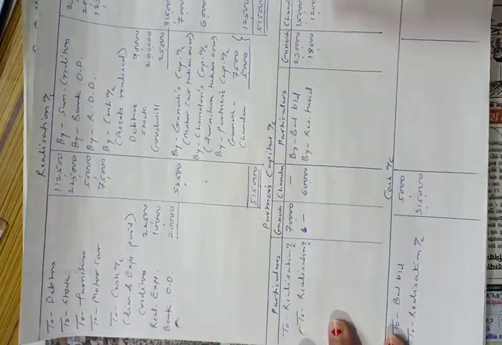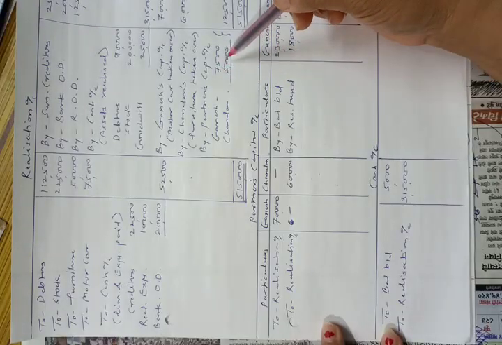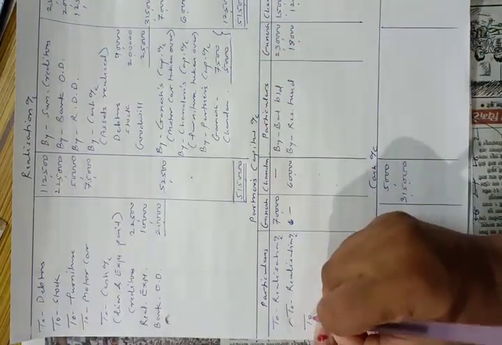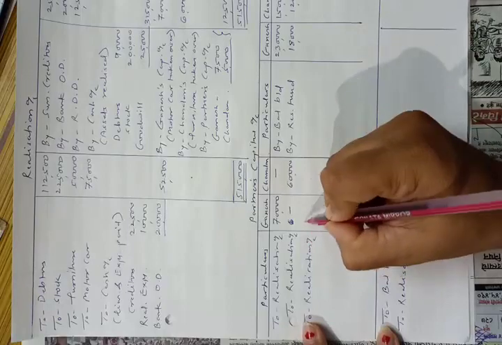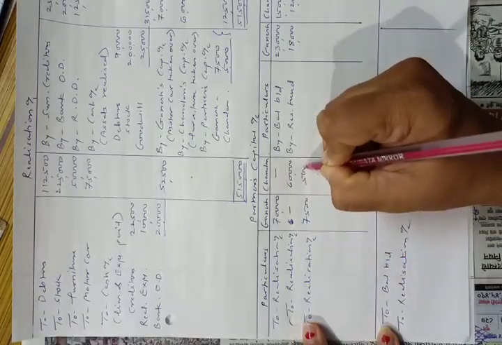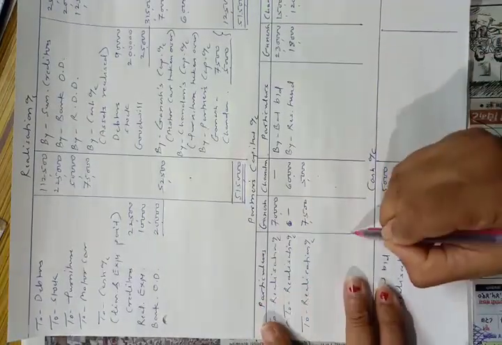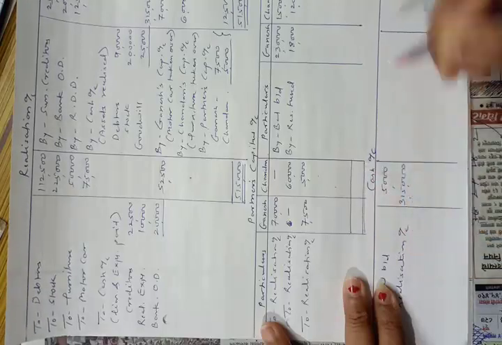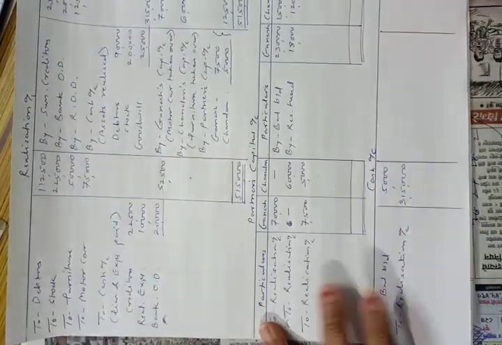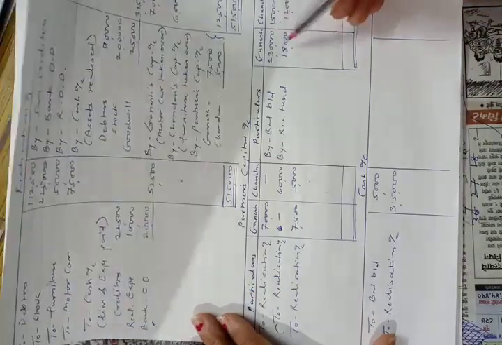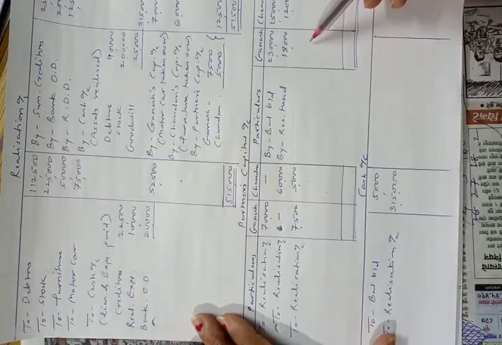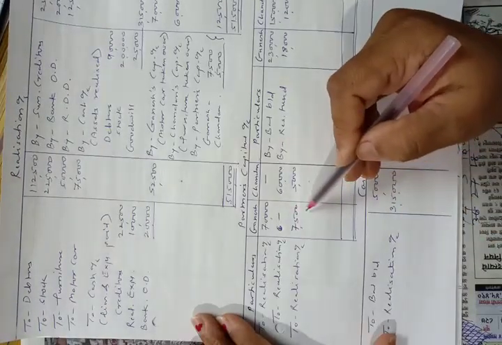Now we will make the second posting of this entry. Credit side of realization account capital account means second posting will be debit side of capital account to realization account. 7,500 and 5,000. Okay. Now we will tally partners capital account. First Ganesh column, credit total will be 2,48,000 and debit total will be 77,500.